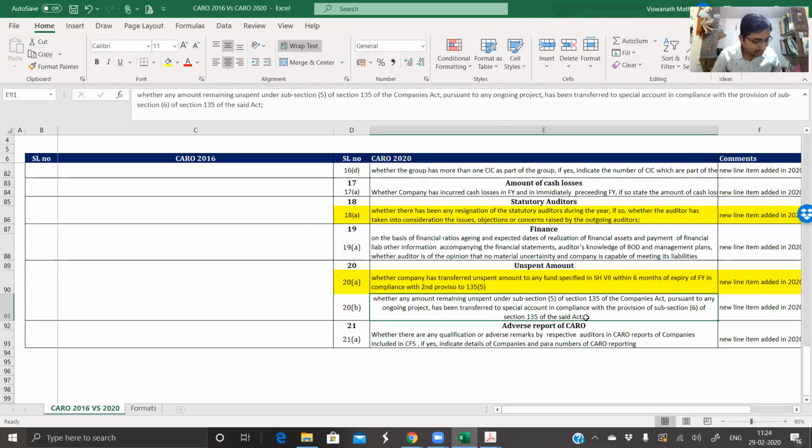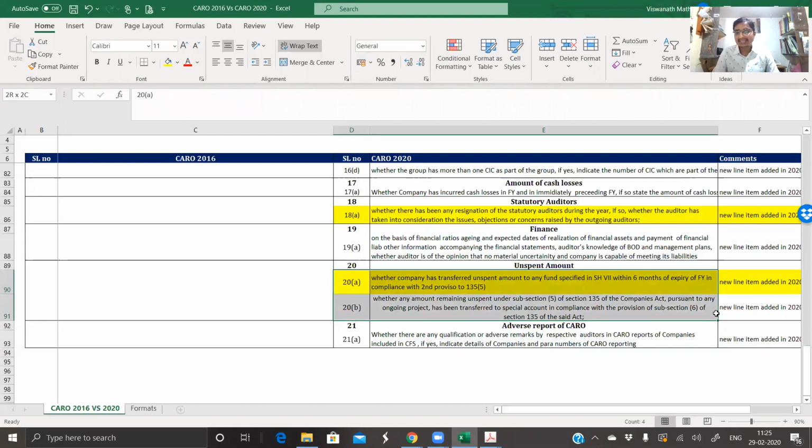We are almost reaching the end of CARO, so we can start the discussion if any questions are there. But any idea on section 135? I'm just seeing the MMJC app once. CSR. CSR. Okay. So unspent amount has to be transferred to a special account in compliance with provisions of so and so. So wherever CSR applicability is there, this particular point has been added.